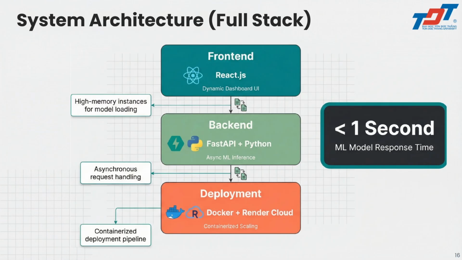First, we have the offline training pipeline, where our raw data goes through the pre-processing steps as we discussed, and the three models. And the second part is the online inference engine, which we built using FastAPI. It loads the pre-trained models into memory to serve real-time predictions with sub-second latency. And finally, we deploy our full stack architecture with Docker and Render Cloud.